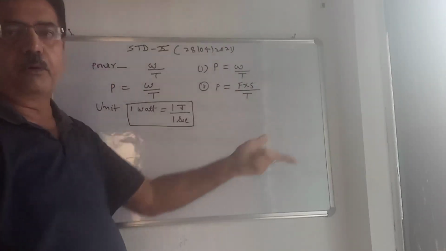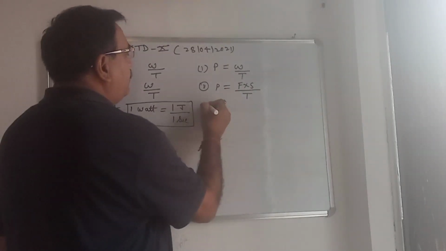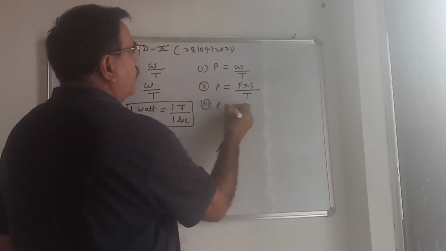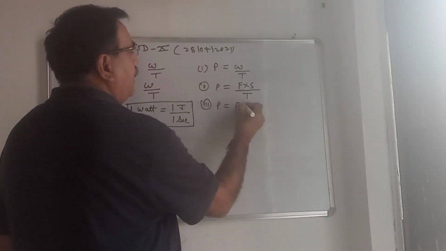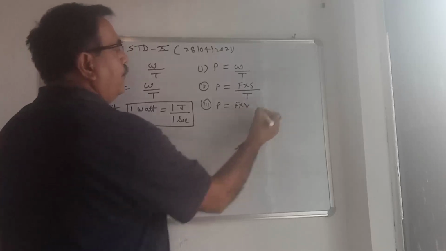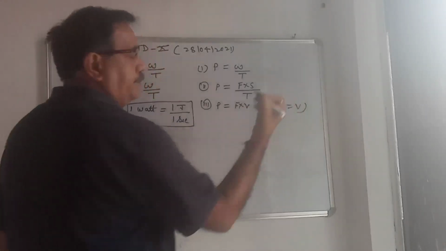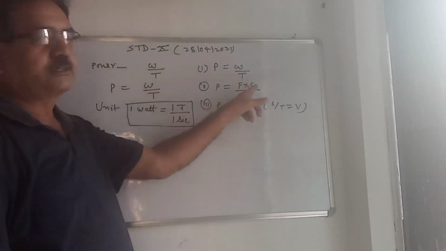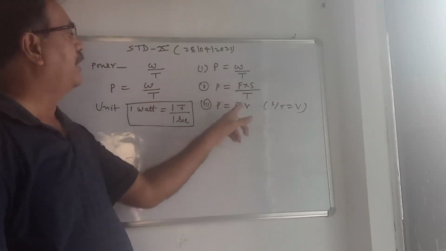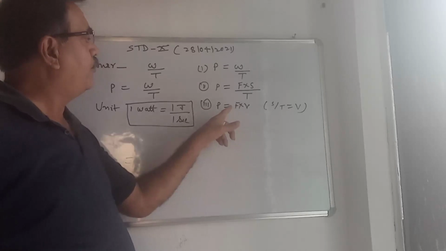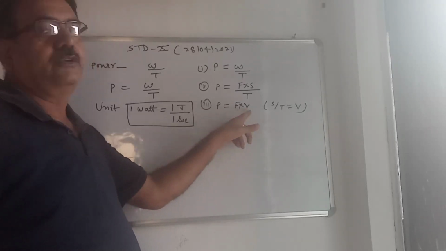This is the second form of power. Third form, power is equal to F into V. Why V? Because displacement by time is equal to velocity, where S is the displacement and T is the time. The third form of power is P is equal to F into V.